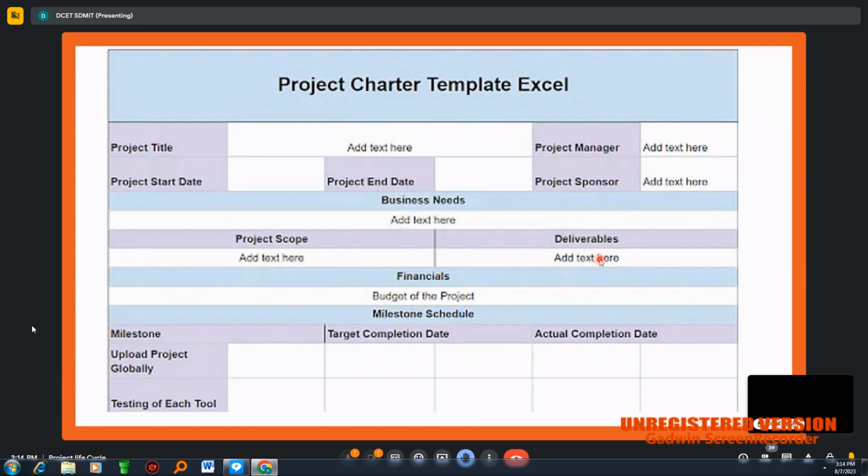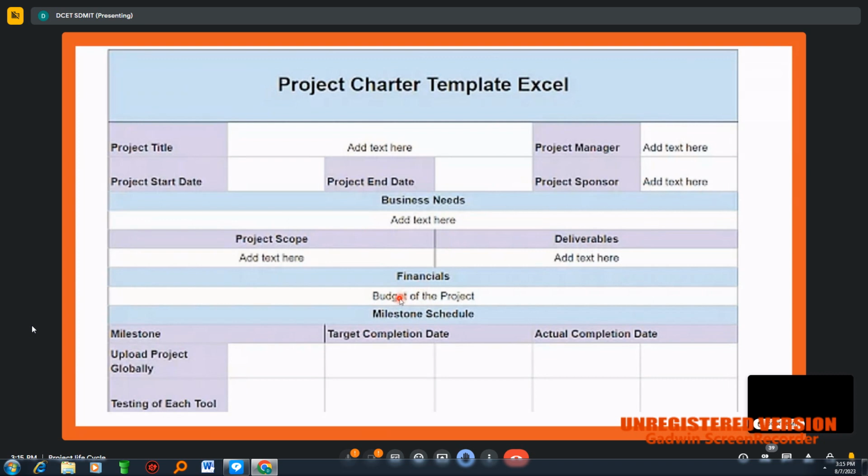Deliverables, once again, is a topic. Deliverables means, say for example, if an industry is producing mobiles, the deliverable here is a mobile. If an industry is producing software, the deliverable is software. When it comes to the civil engineering industry, the deliverable here is a building. So if our project is a building, the deliverable here is a building. That is deliverables. So what the deliverables are is also something we need to mention here.